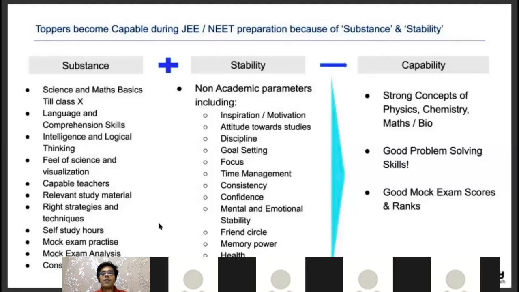So mock exam practice, the frequency should be once in 3 weeks in class 11th. When you come to class 12th, I have divided class 12th into 4 quarters of 3 months each. In the first quarter of 12th, give exams once in 2 weeks, 3-hour JEE mains or 6-hour JEE advanced exam. In the second quarter of 12th, give exams once a week, 3-hour JEE mains or 6-hour JEE advanced. In the third quarter of 12th, give exam 2 times a week. While in the fourth quarter of 12th, the last quarter of 12th, give exams at least 3 times a week. So overall, in 2 years, you need to give at least 100 to 150 exams of 3 hours JEE mains or 6-hour JEE advanced.